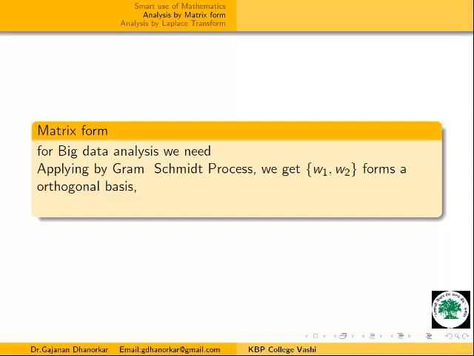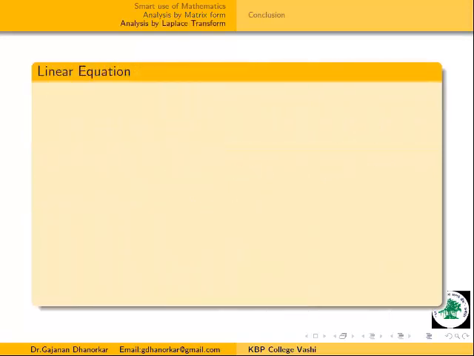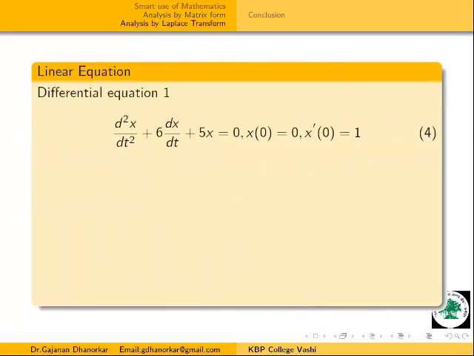Okay. Now I will explain another module, that is the Laplace transform. Here this is our linear differential equation. To solve this linear differential equation and find the CF, we take help of the initial conditions. Again I am using the same initial conditions, because in the Laplace transform we need initial conditions. Now this is our differential equation.